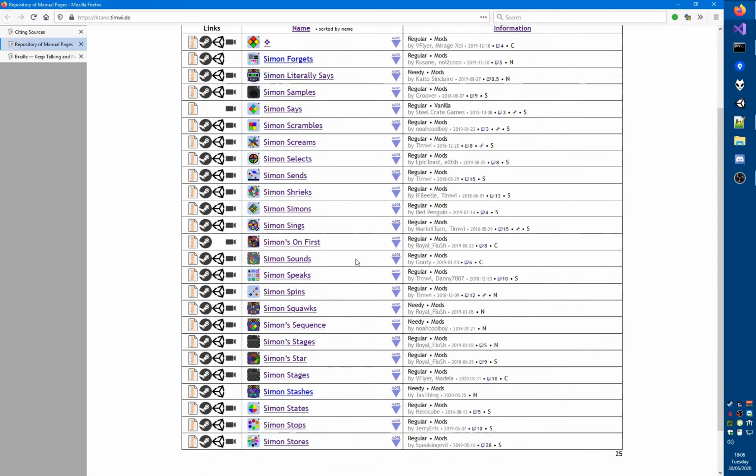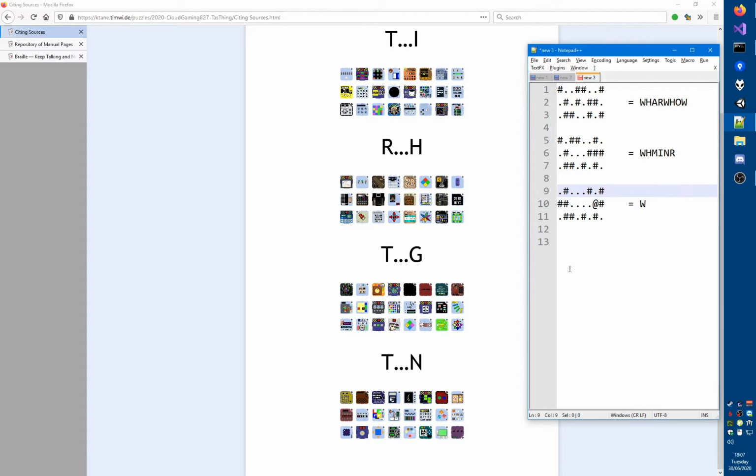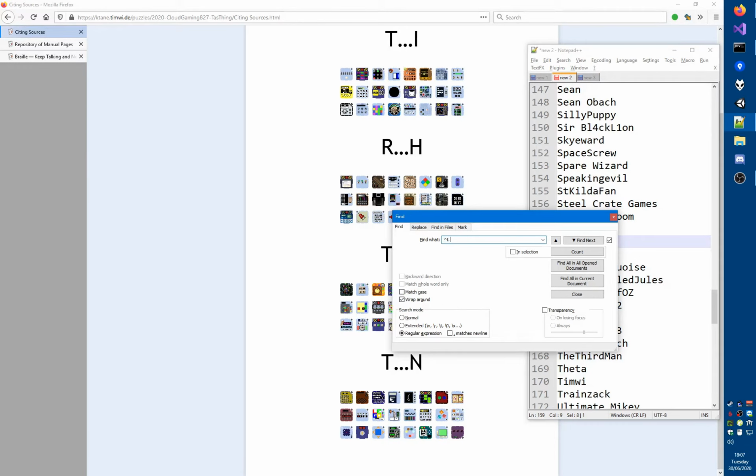Oh, and then we have just the bottom left. This is definitely not Braille, at least I don't think it is. Yeah. So I think the Braille theory is definitely out of the question. Now let's see who TN is.